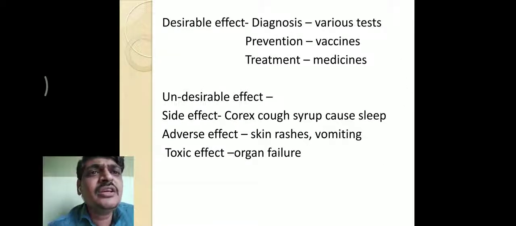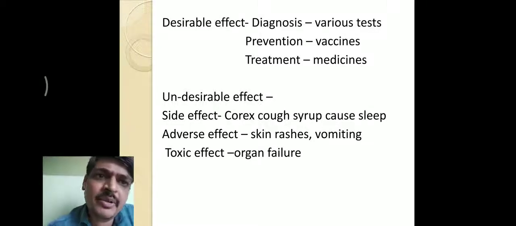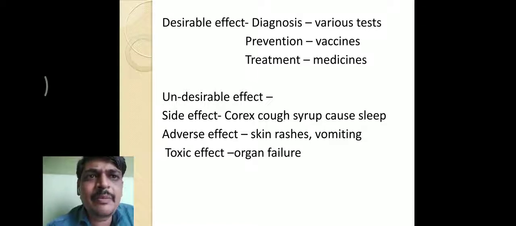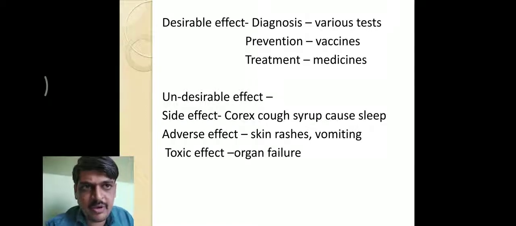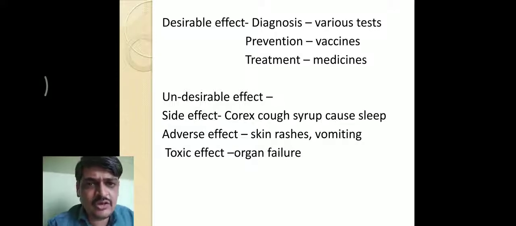Okay, next they show the drug effect, desirable effect and undesirable effect. So desirable effect means the expected pharmacological effects. It is also called the expected pharmacological effect. When you take the drugs or administer the drugs for diagnosis purposes, various tests are done for the diagnosis of disease or disorder in your body.